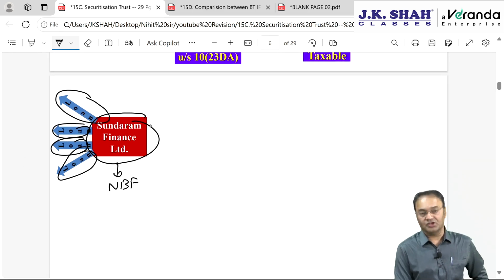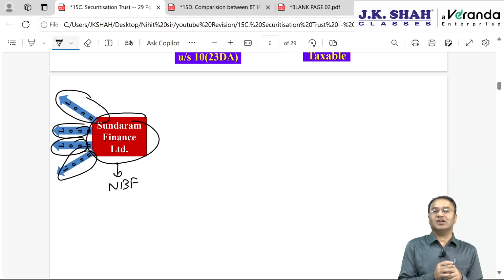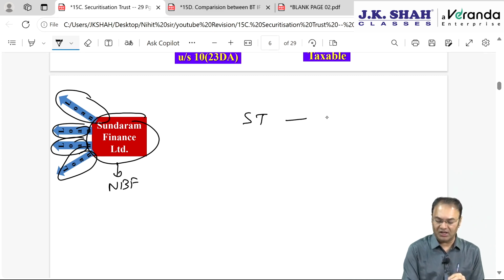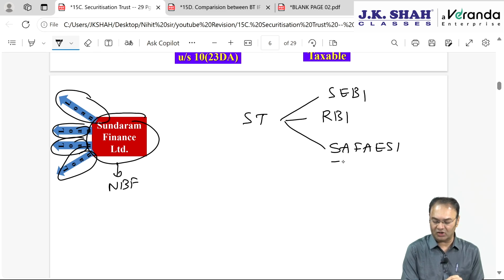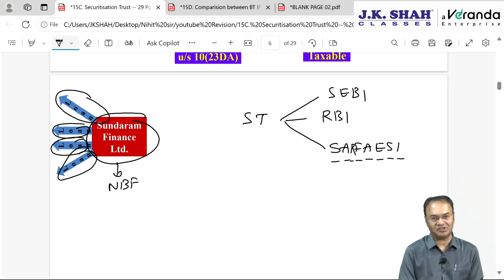They will approach some professional people, or they will themselves set up an investment fund, or they will set up a securitization trust. Now, a securitization trust is governed by the RBI also. It is governed by SEBI also, and it is governed by the act called the SARFAESI Act. Have you heard the name SARFAESI? SARFAESI is Securitization and Reconstruction of Financial Assets and Enforcement of Security Interest.